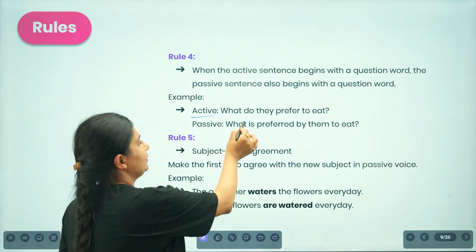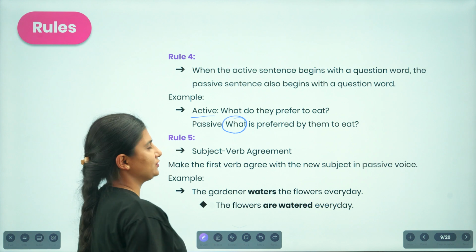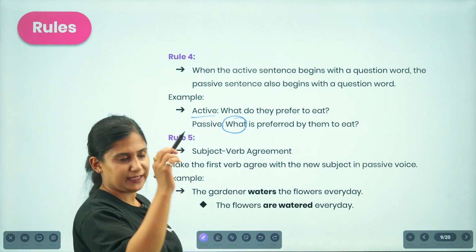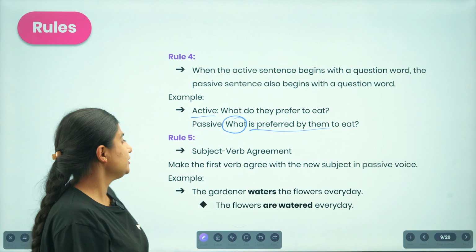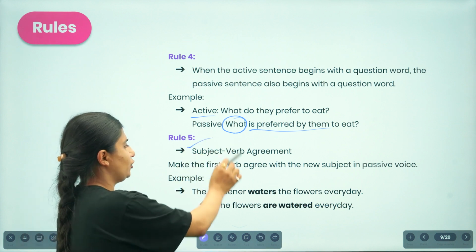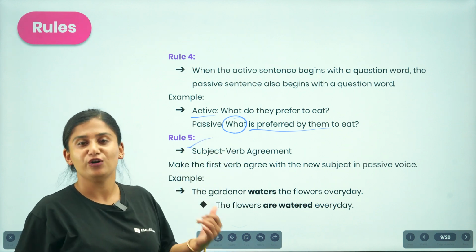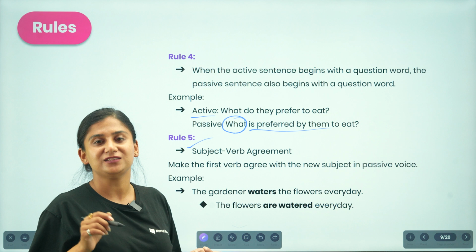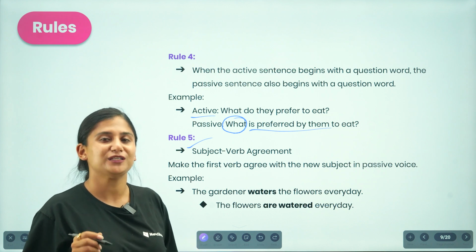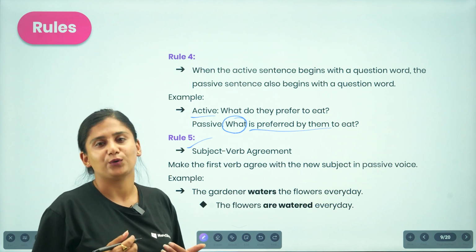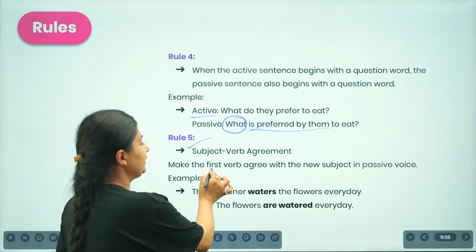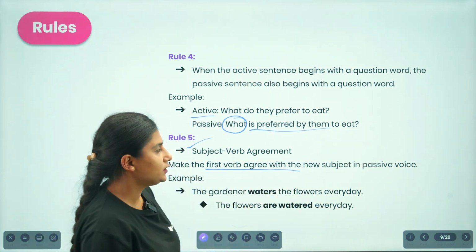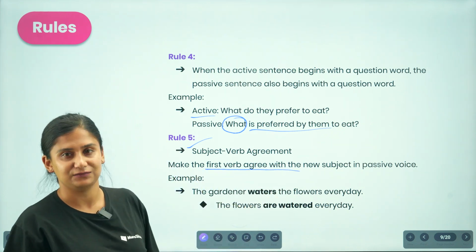So here the passive voice also begins with the question what, and then we'll be changing the rest of the sentence. Now let us talk about rule number 5, the subject-verb agreement idea. As I already mentioned before, you are to place the verb, that is the helping verb, based on the subject that you are choosing to keep. So here, make the first verb agree with the new subject in the passive voice.